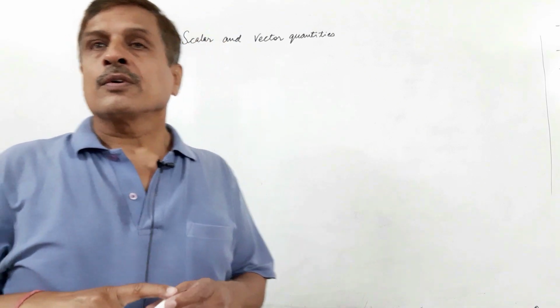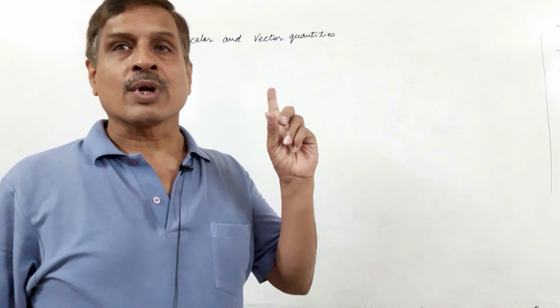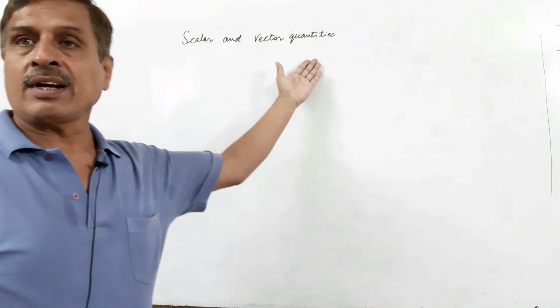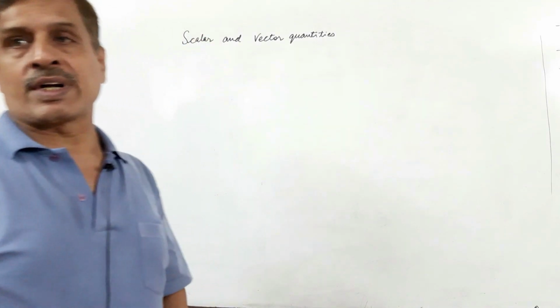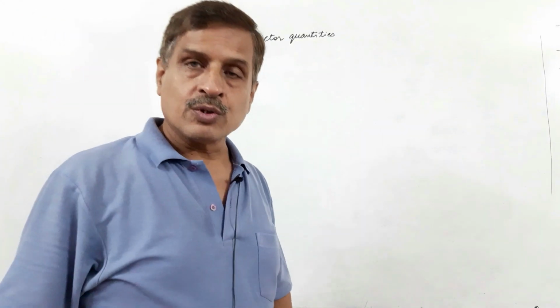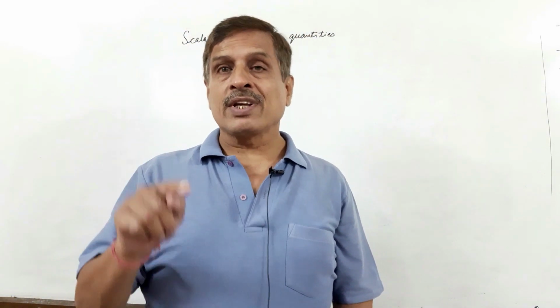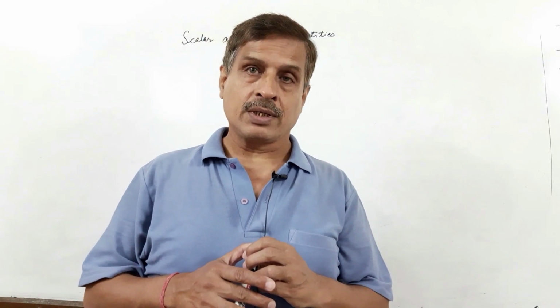There are different physical quantities which are broadly divided into categories. These are scalar quantities and vector quantities. First, scalar quantities are those which can be completely and fully expressed in terms of magnitude only.